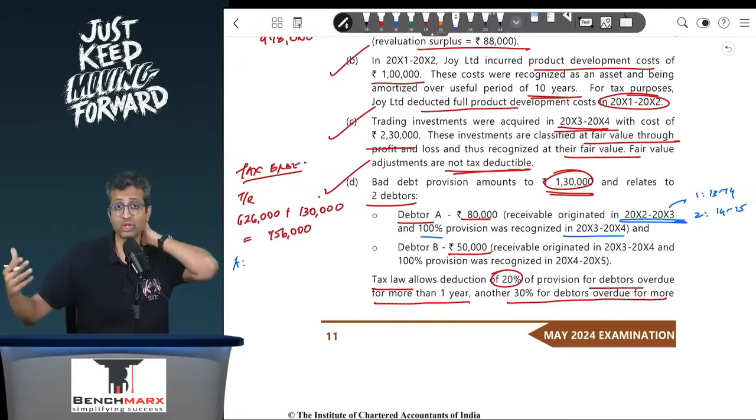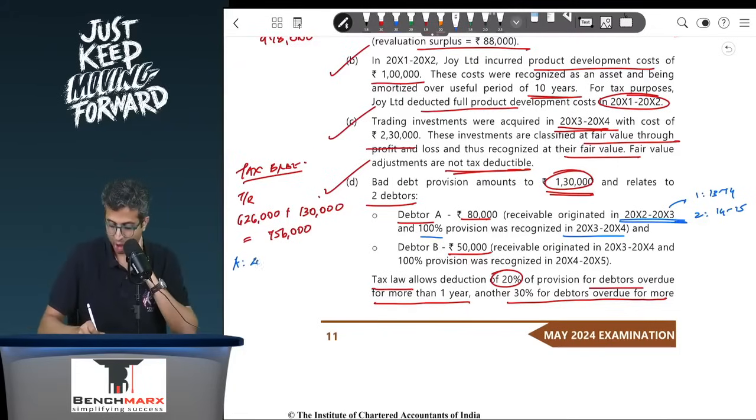2012-13, so more than 2 years but less than 3 years, and hence till now 20% plus another 30%, that is 50% of provision must have been created on a total debtor base of 80, and hence the provision over here must have been 40,000 as per income tax. Okay, that is for debtor A.